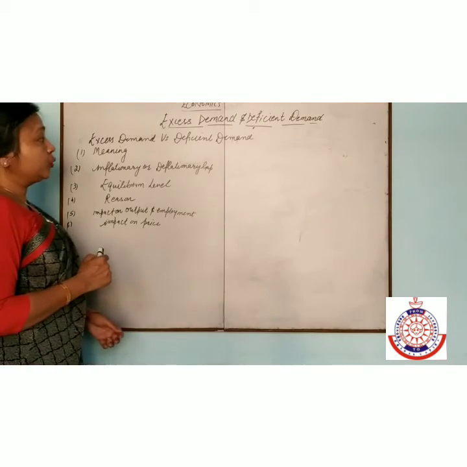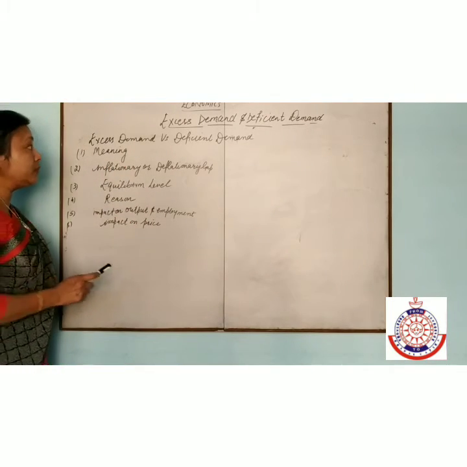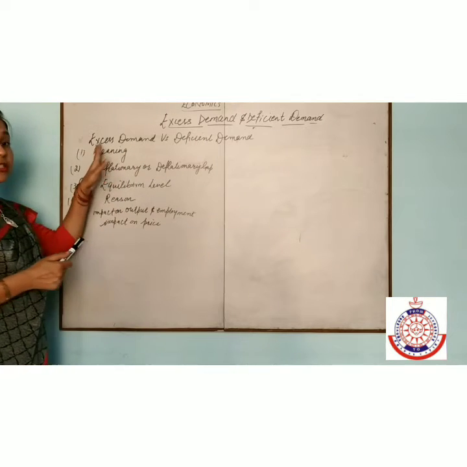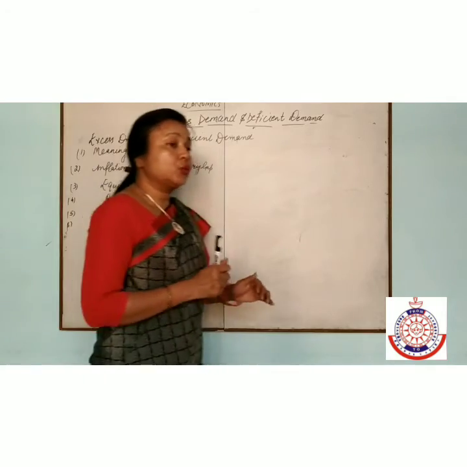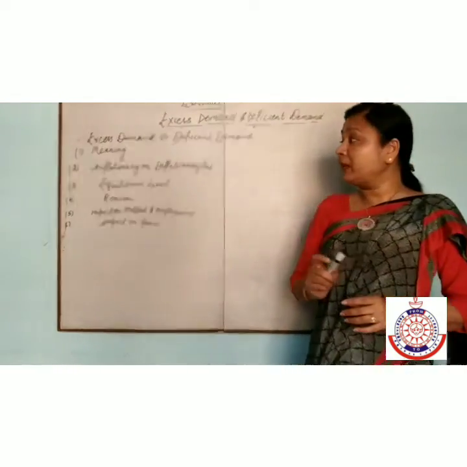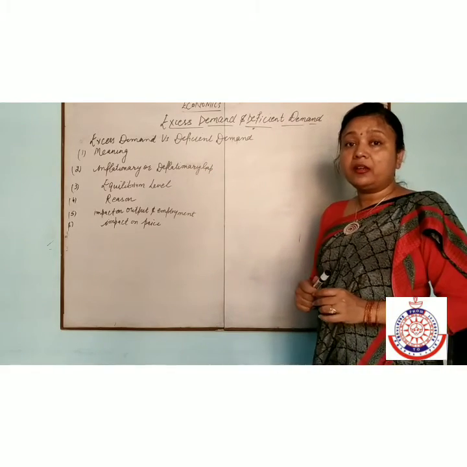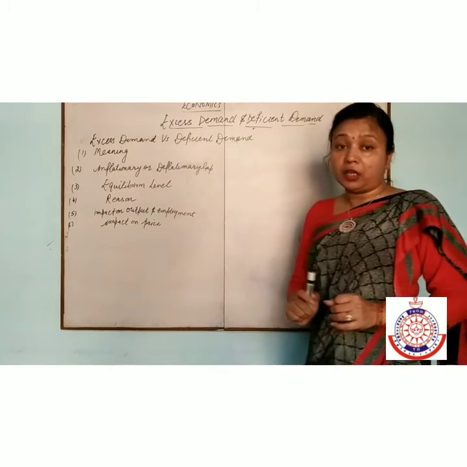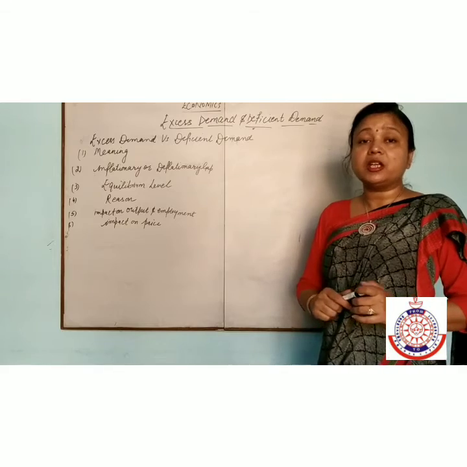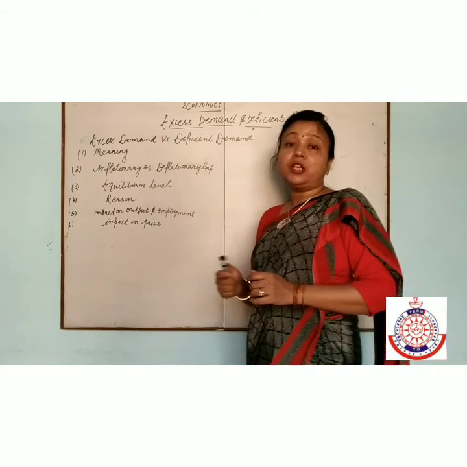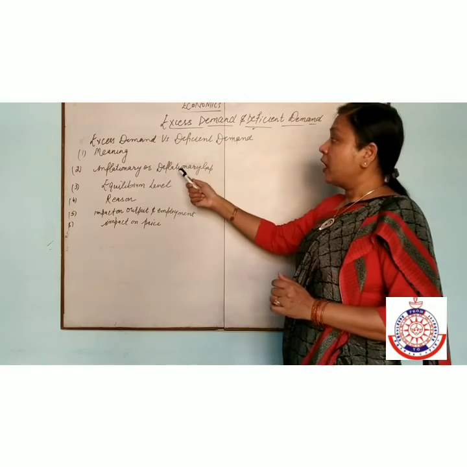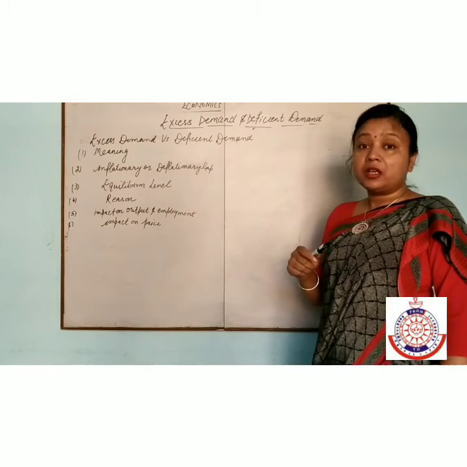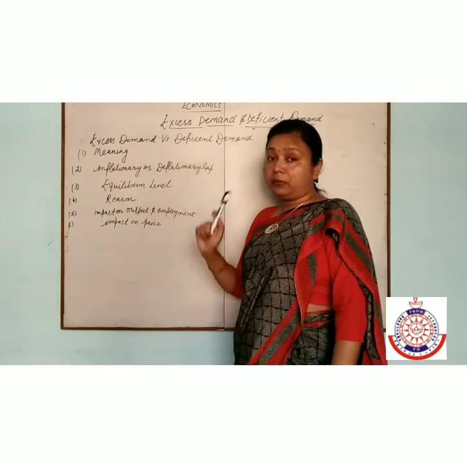So, as you know, here is the difference between excess demand and deficit demand. The first is meaning. Excess demand is when aggregate demand is greater than aggregate supply, and deficit demand is when aggregate demand is less than aggregate supply. Second, inflationary or deflationary gap. In excess demand there will be an inflationary gap in the economy, and in deficit demand there will be a deflationary gap. Third is equilibrium level.